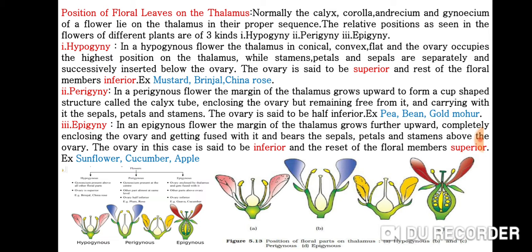Lastly, we discuss about epigyny. In an epigynous flower, the margin of the thalamus grows further upward, completely enclosing the ovary and getting fused with it, and bears the sepals, petals, and stamens above the ovary. The ovary in this case is said to be inferior, and the rest of the floral members superior. The best examples are sunflower, cucumber, and apple.